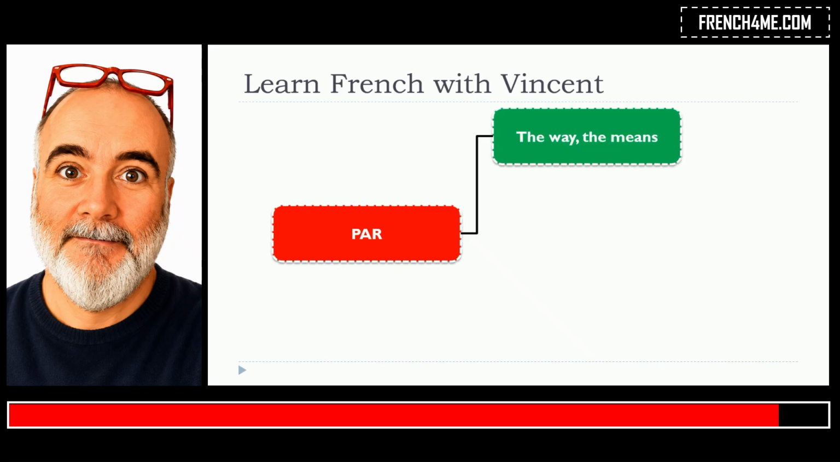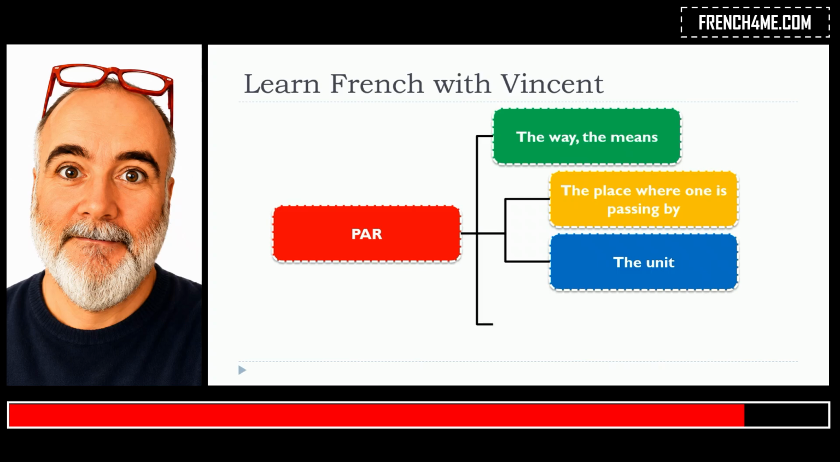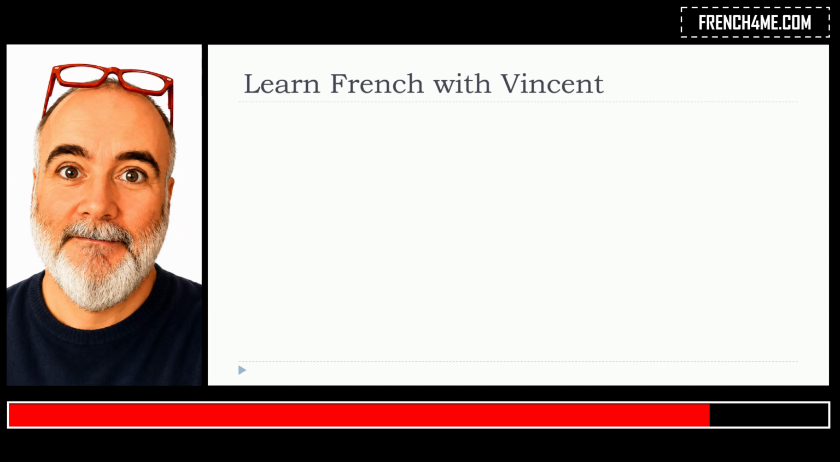So par can be used to connect to the way or to express the way or the means. It can also be used to express the place where one is passing by. It can be used to express the unit. And then it can be used to express the passive voice. So the way, the means, the place where one is passing by, the unit, and in the passive voice. Let's start with the way, the means.